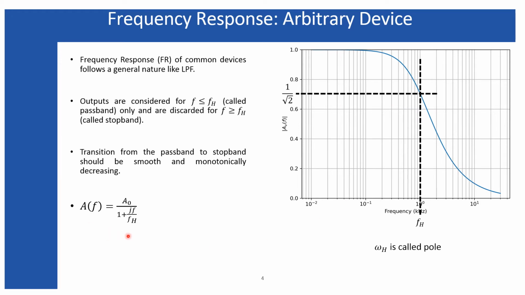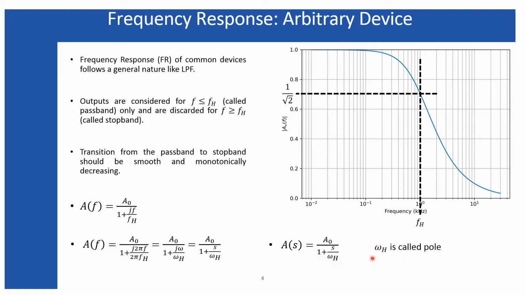So with a single cutoff frequency we have such an expression of the open loop gain. Now I'm doing a little rearrangement. I'm multiplying by 2 pi in the numerator and denominator, and finally writing it in terms of omega and omega h, and writing j omega as s. Finally I'm writing this A(f) as A(s), which has the expression A naught divided by 1 plus s divided by omega h.